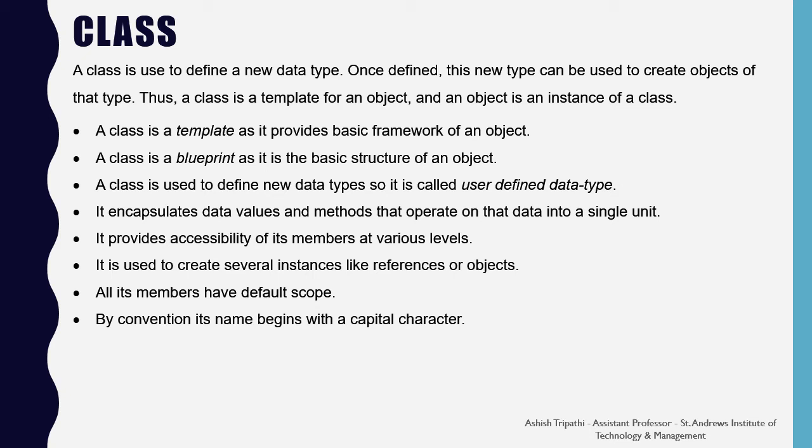A class provides accessibility of its members at various levels. As you have already seen, there are various levels like private, protected and public. So the accessibility of these members is provided by the class. A class is used to create several instances, like the references or the objects. We can create several objects of the same class.